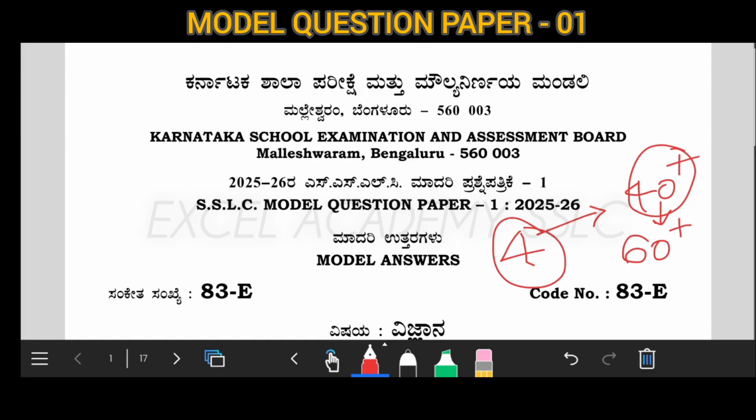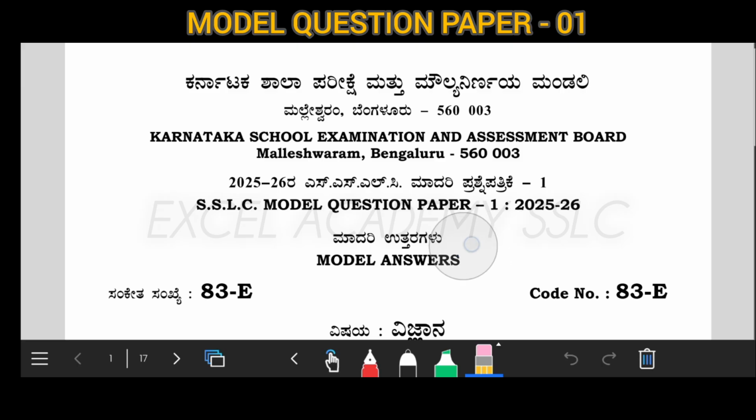For the upcoming four videos, we will discuss the model question papers, and after that, the questions not covered in the model question papers but which are important, those concepts we will discuss. First of all, we are discussing the four model question papers in the upcoming four videos.